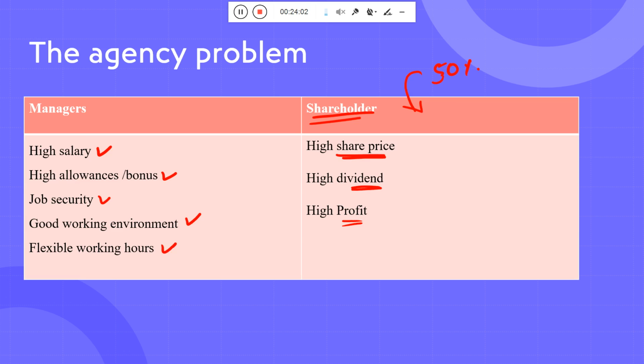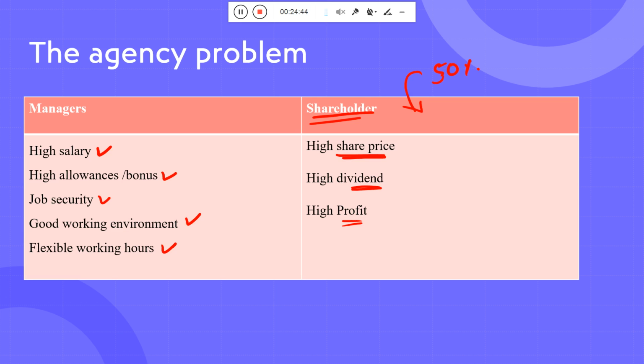Okay, so that actually means the manager doesn't think like, "I need to increase the wealth of my shareholder, so I will take less salary, so my organization will get more profit and the shareholder wealth will be maximized." That type of thing will not work. As well as the high allowances and bonuses generally need to be provided, job security needs to be provided to sustain that particular organization in the long term, a good working environment and flexible working hours are needed. So maybe sometimes this manager thinking will not work and will conflict with the shareholder interest. Okay, so that is the one point.